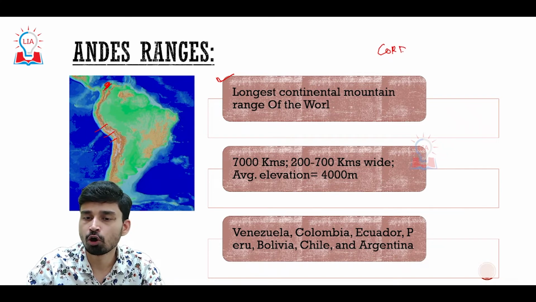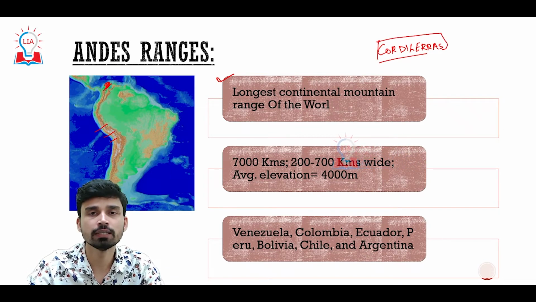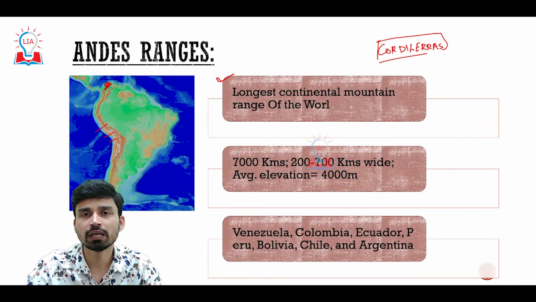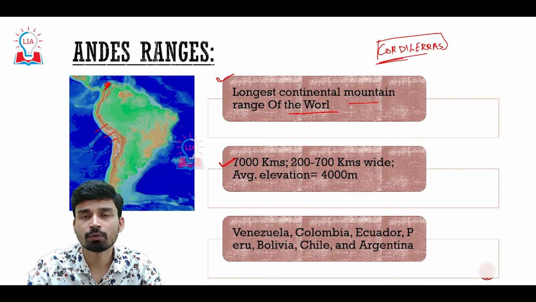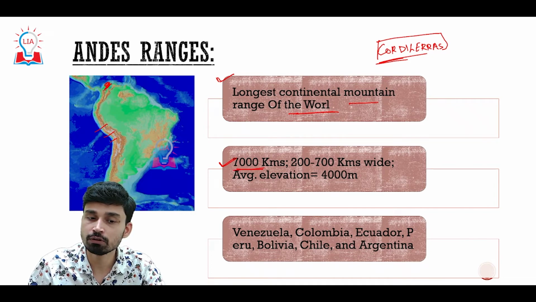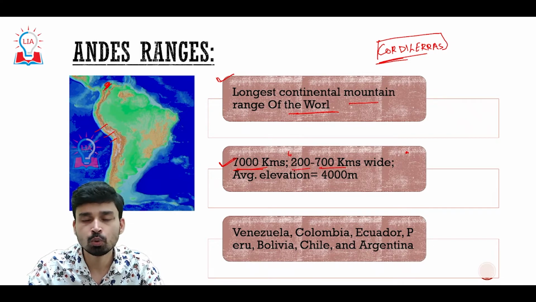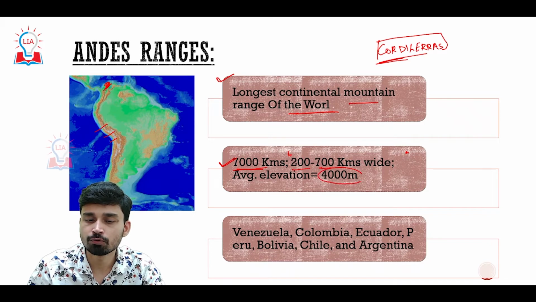Cordilleras is a term used for mountains which are discontinuous but have continued peaks. They do not have a perfect ridge and valley structure, but extend to very significant distances. It is the longest continental range of the world, extending from north to south for almost 7,000 kilometers, with a maximum width of 700 kilometers and a minimum width of 200 kilometers, with an average elevation of 4,000 meters.